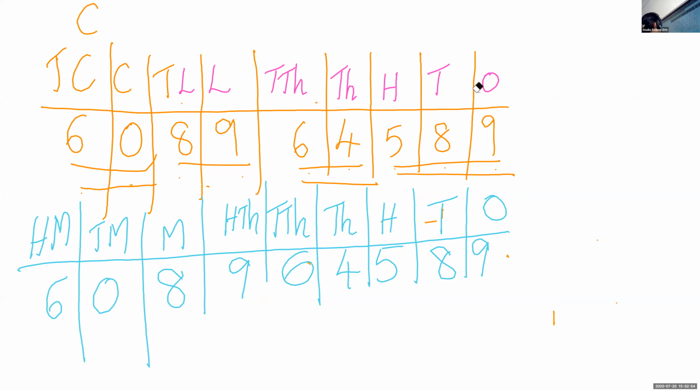So children, in the millions period we have 100 million, 10 million and million. Then in the thousands period, we have thousands, 10,000 and 100,000. And in the ones period, we have ones, tens, hundreds. Isha, can you please unmute?